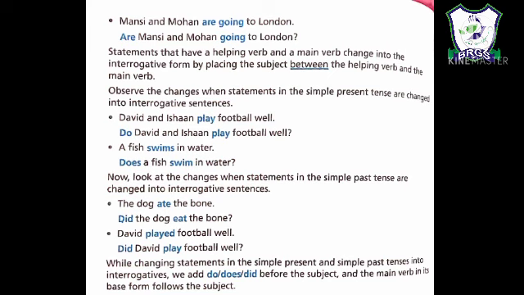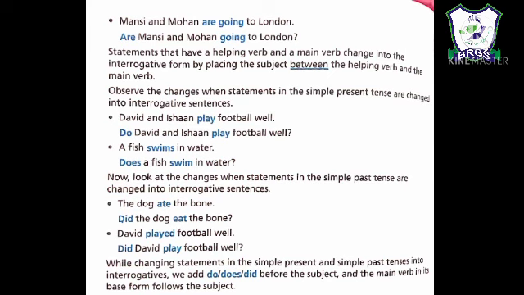Now the same, as we have given, the dog ate the bone. Here only the second form of verb is given, no helping verb. So when we are given the second form of verb, we use did irrespective of the subject. Whether our subject is singular or plural, we just have to put did before the subject and use the first form of verb in the sentence.